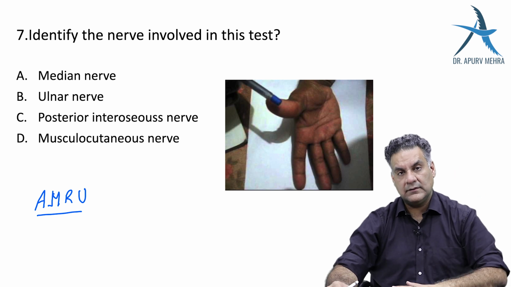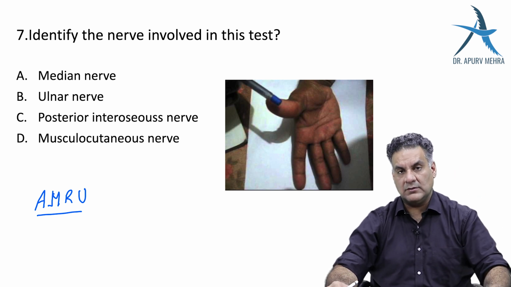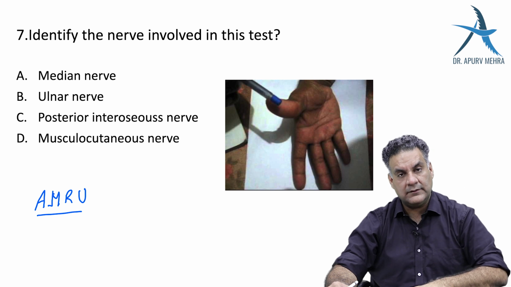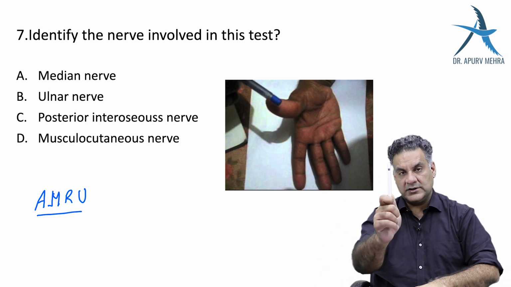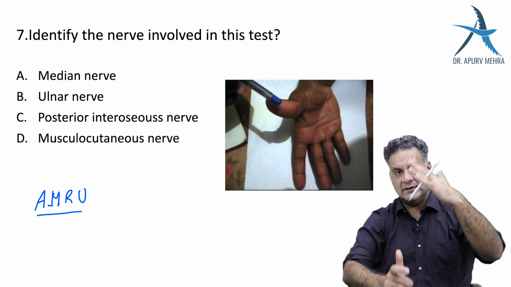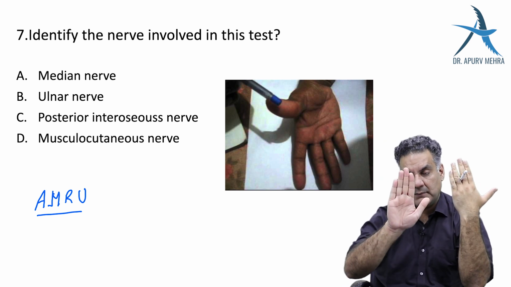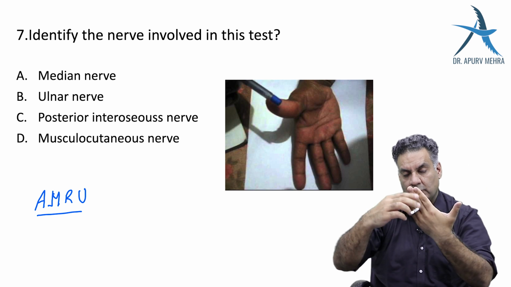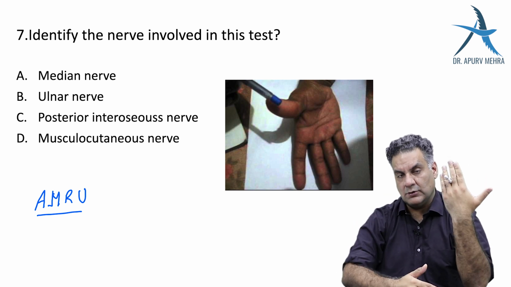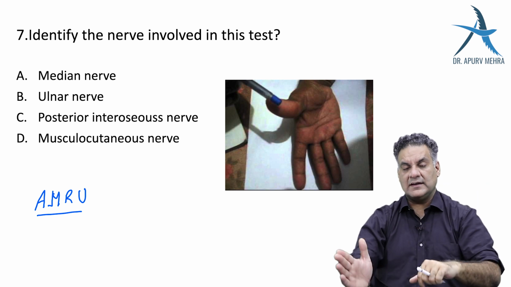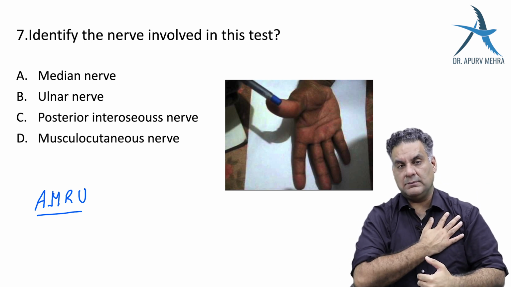In the ulnar nerve, what are the important things you should remember? If you give a card to a patient and ask him to hold it between the fingers, this is palmar interossei adduct, PAD. If you pull this card and the patient is able to hold it, it means his palmar interossei are functioning well.